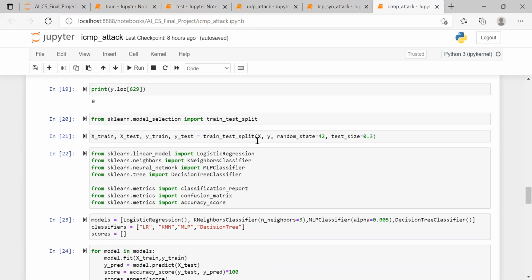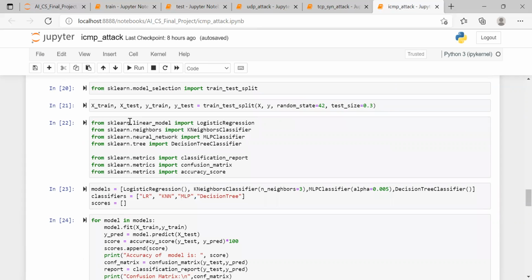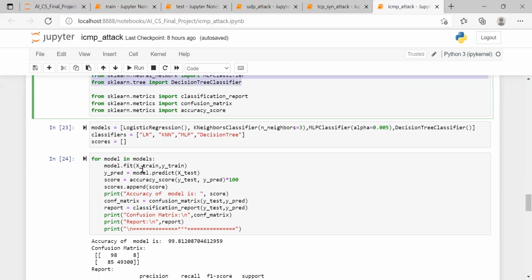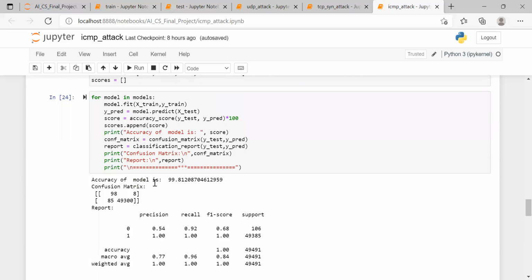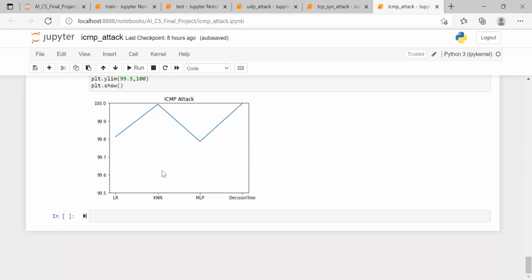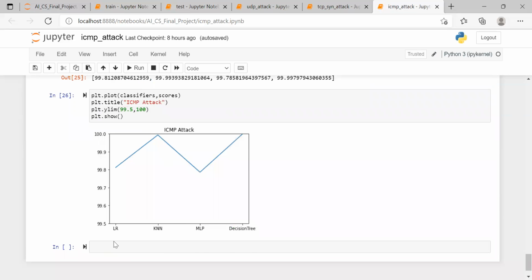I split the dataset using sklearn's model selection. My main intention is to execute all these models: logistic regression, k-neighbors classifier, MLP classifier, as well as decision tree classifier. I started executing the models to extract the accuracy of each model and create a confusion matrix, and finally generate a report containing the precision, recall, F1 score, and support. After extracting the data, I ended with the classifiers and scores, comparing which model gave the highest accuracy. Let me share my PPT.